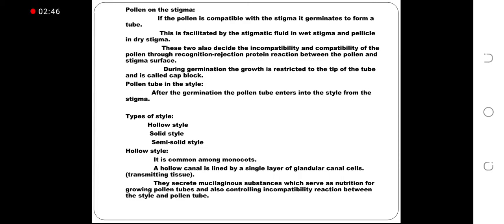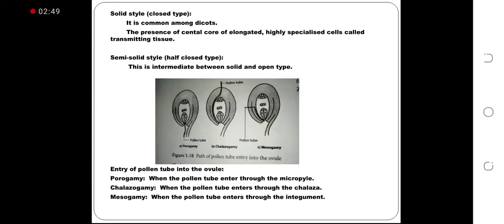and pollen tube. Solid style, closed type, is common among dicots. There is a central core of elongated highly specialized cells called transmitting tissues. Semi-solid style, half closed type. This is intermediate between solid and open type.